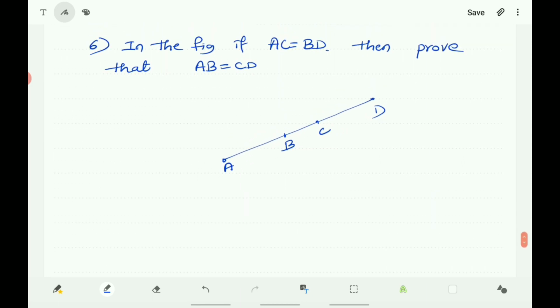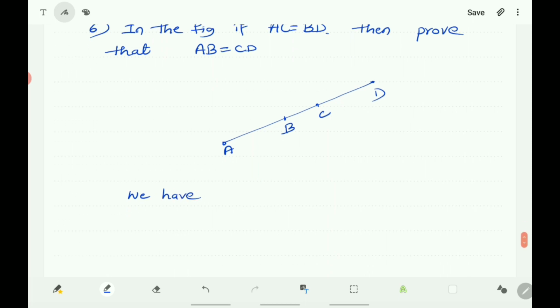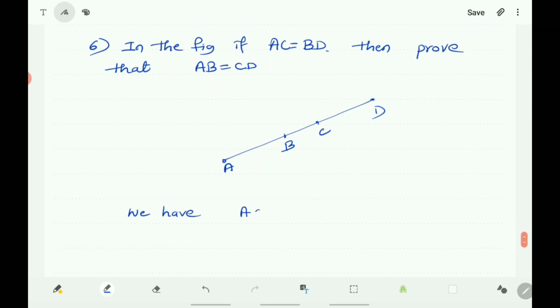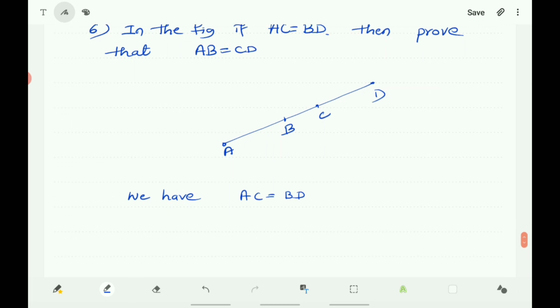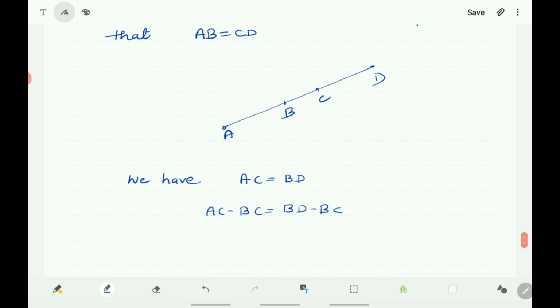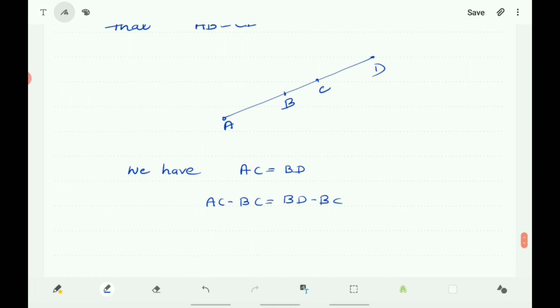So what is given? We have AC is equal to BD. Here one common part is there, so you remove that. AC minus BC is equal to BD minus BC. Here equals are subtracted from equals. Here BC is the same part that is removed from AC and BD.